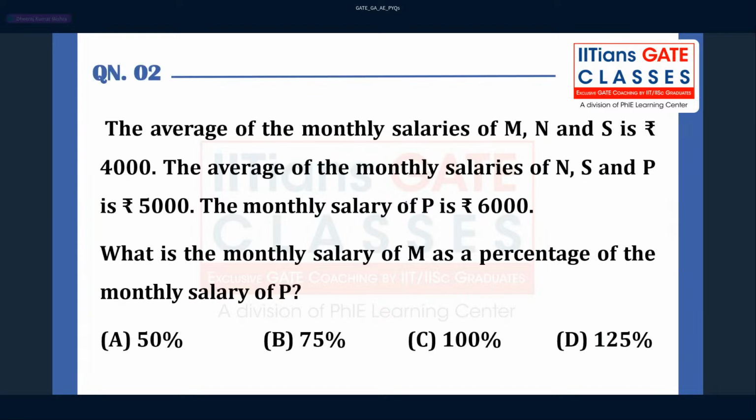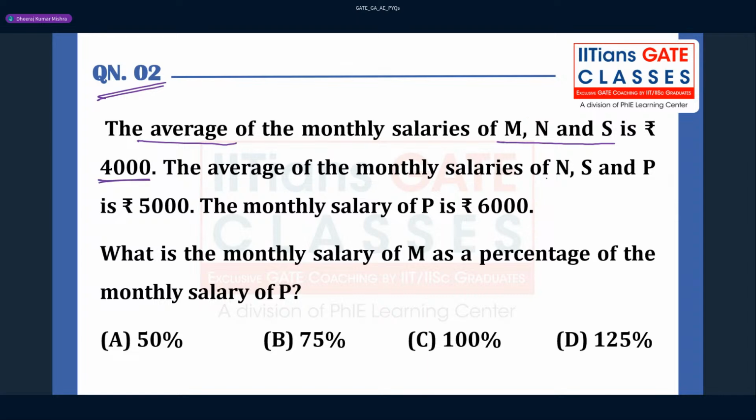This is the next question, the second one. It is from quantitative aptitude, from the topic of average. There are three people, M, N and S, and the average of their monthly salary is 4,000.